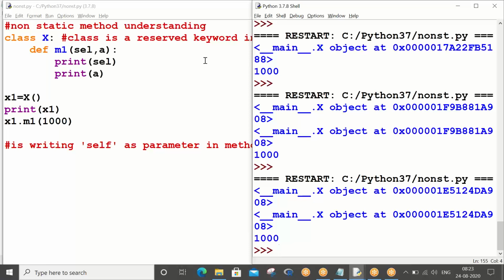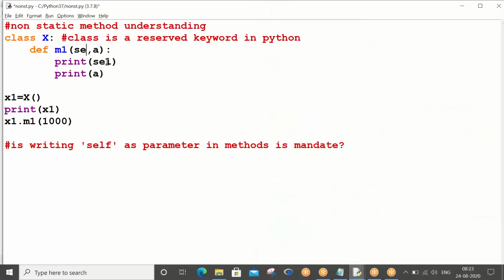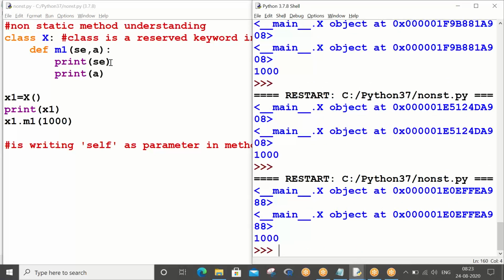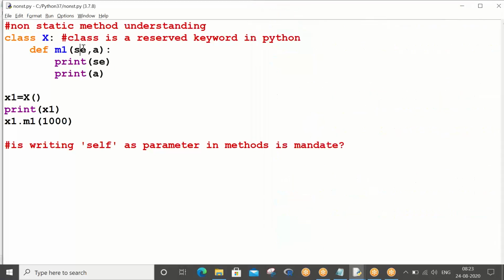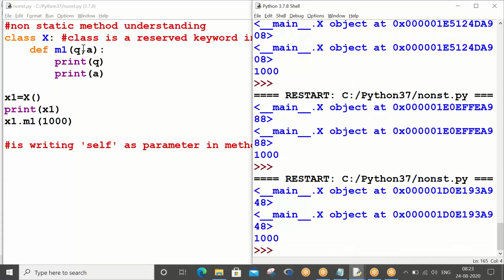So what is the understanding? No need to write self as the parameter in methods. I am focusing on the word self: you do not really have to maintain self all the time. Whatever you want, you write, but ensure at least one parameter. See, sc is also working. Now you remove these two and put only q, right? Control S, F5. So it is also working.